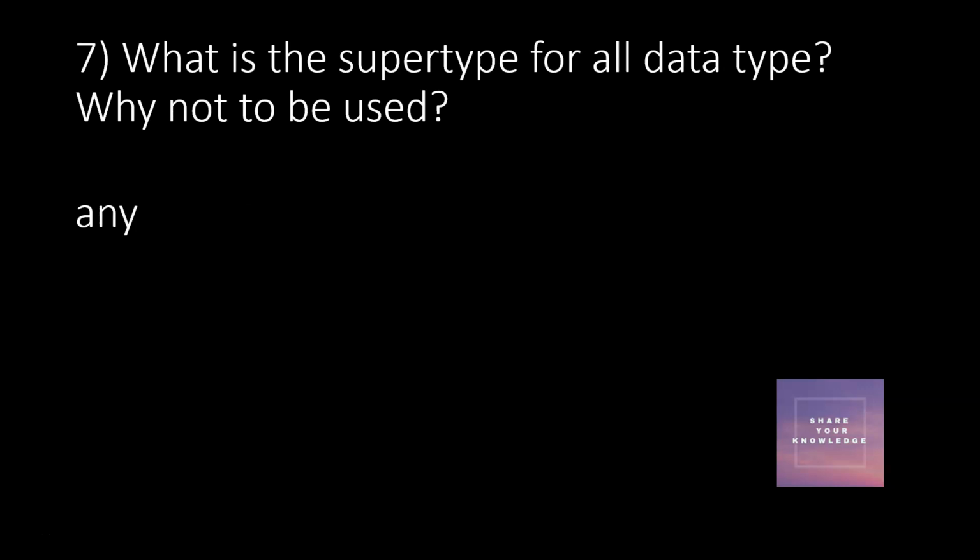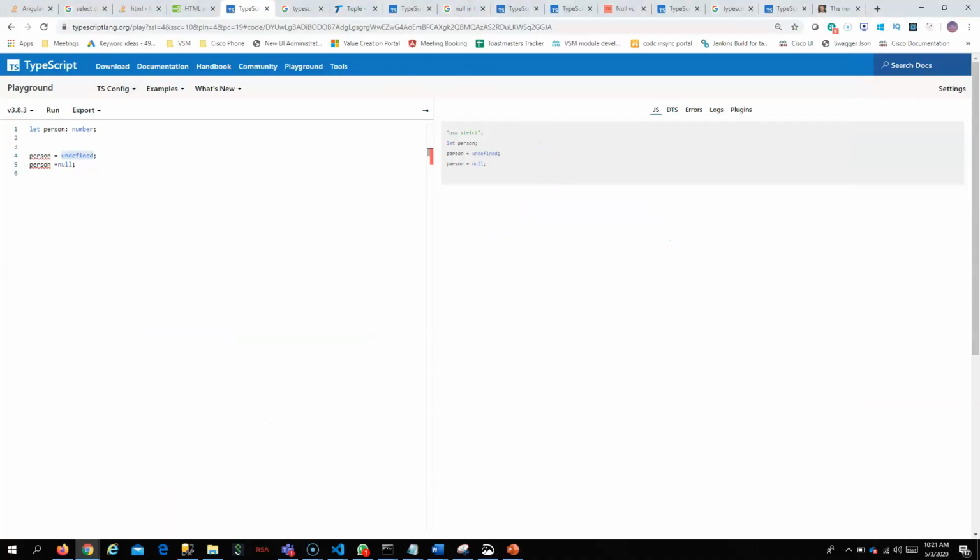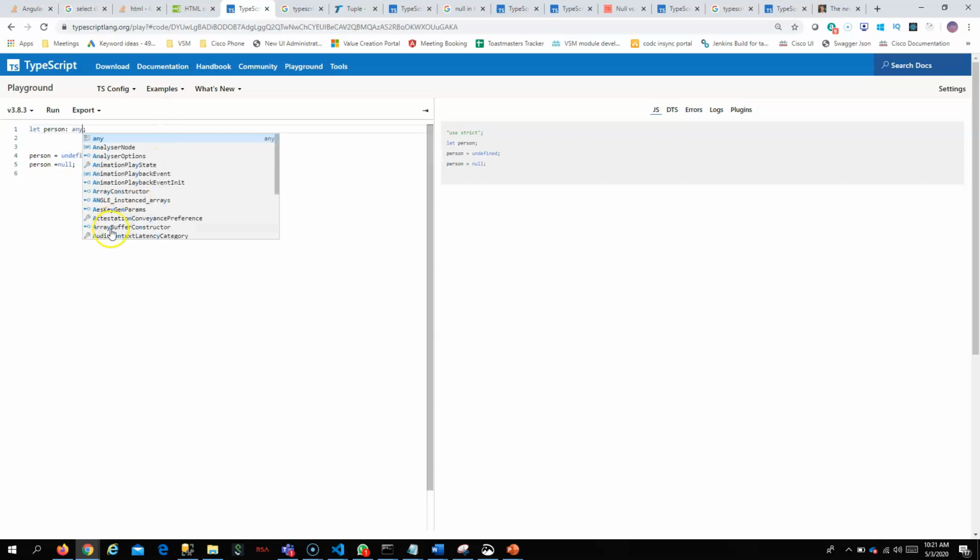So what is the super type of all data types? As I told you earlier, any is the super type of all data types in TypeScript. If you declare a variable as any, you can put any data type inside it. You can put anything inside that variable.